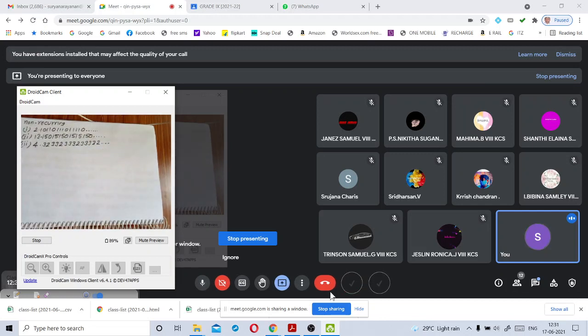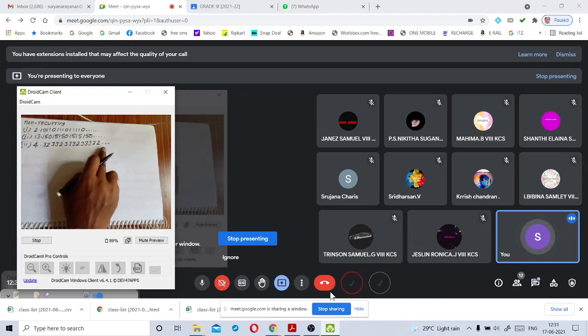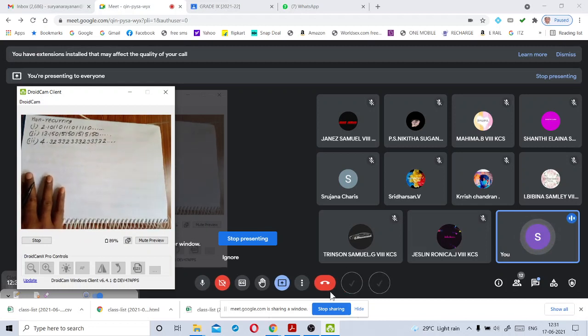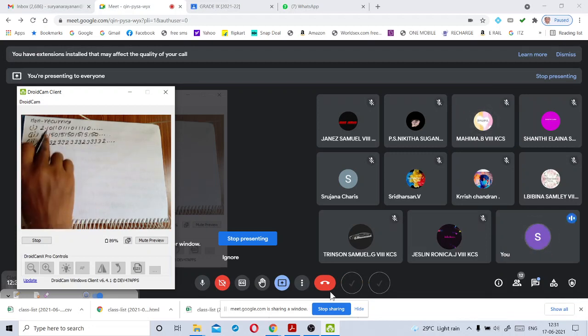Okay, my children, 4.32, 332, 332, 432, and so on. These are some examples of irrational numbers whose decimal expansions are non-terminating, non-recurring decimals. Okay, my dear children, understood?